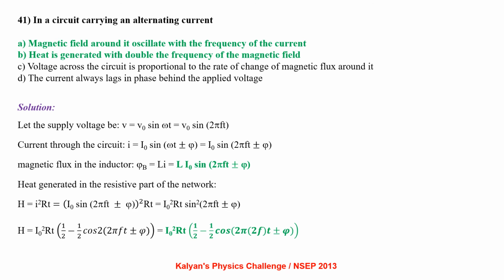Magnetic flux in the inductor phi B equal to L into I, that is L I0 sin(2 pi f t plus or minus phi). Heat generated in the resistive part of the network H equal to I square R T, that is (I0 sin(2 pi f t plus or minus phi)) whole square R T, from where we get I0 square R T times sin square(2 pi f t plus or minus phi). So H equal to I0 square R T times (half minus half cos 2 times (2 pi f t plus or minus phi)). From the two expressions we can see options A and B are correct.